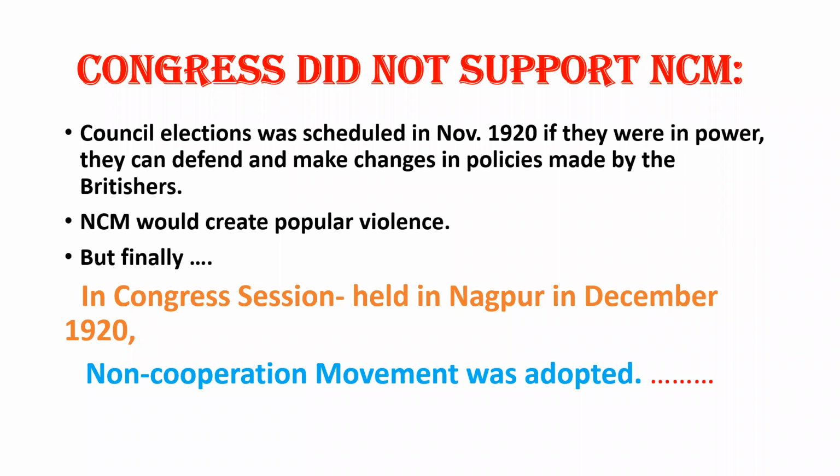But during the Congress session held in Nagpur in December 1920, it was decided that all the leaders of the Indian people and of the Congress would participate in this non-cooperation movement. That's why the non-cooperation movement was launched in 1920, but actively working in 1921. Hope this thing is clear to all of you.